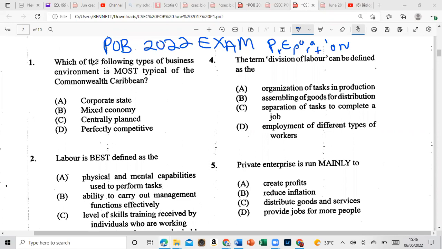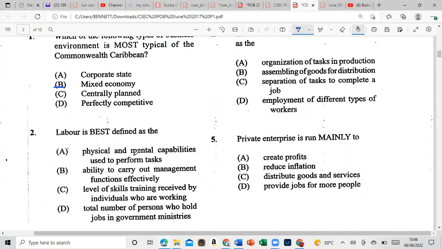All right, let's go. It says, which of the following types of business environment is most typical of the Commonwealth Caribbean? That is the mixed economy. I would have done that on other previous papers, so we need not spend a lot of time on it. Let's move on to: labor is best defined by physical and mental capabilities to perform a task, and that would be A, so we will go no further. Once we reach the answer, we will not do the rest.